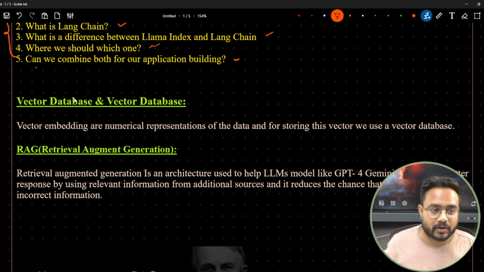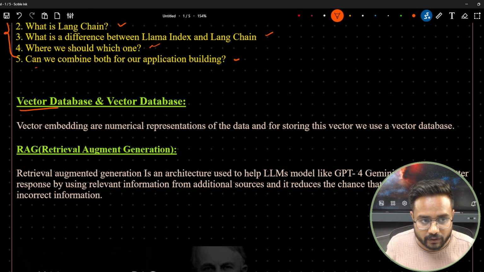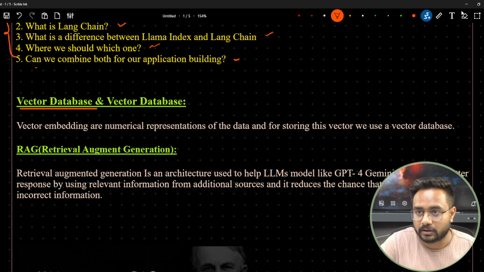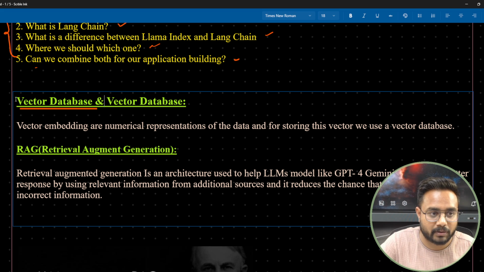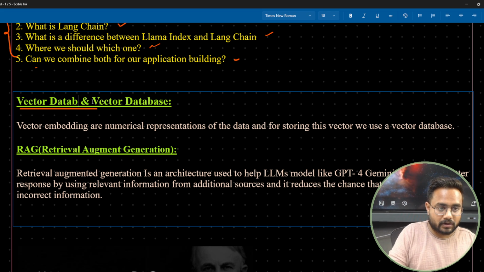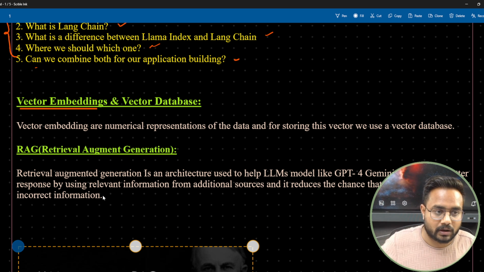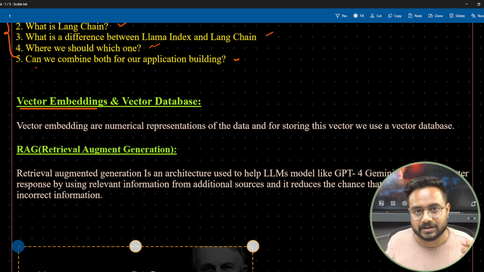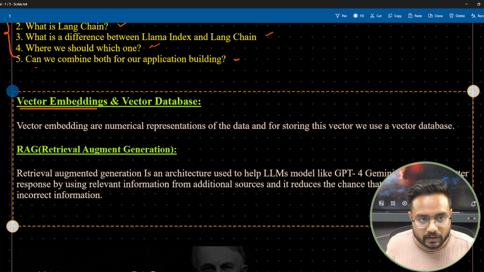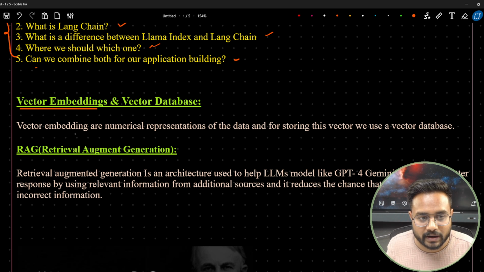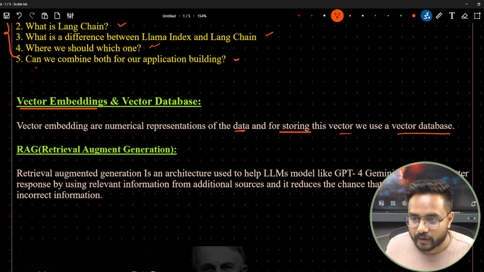So first of all, let's try to understand the vector database and vector embedding. Let me clarify it over here. Whenever we are talking about vector embedding and vector database, let's try to understand the definition. Vector embeddings are a numerical representation of the data, and for storing these vectors we use a vector database, right?